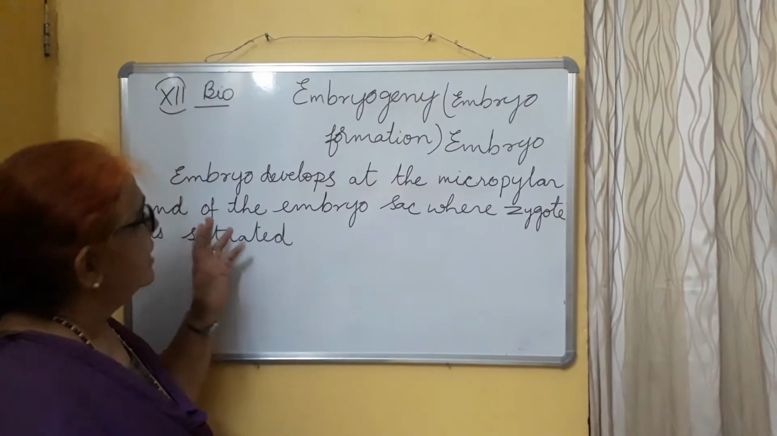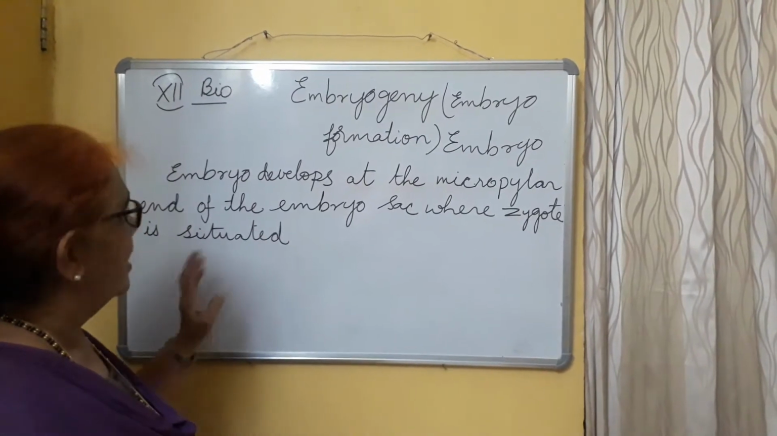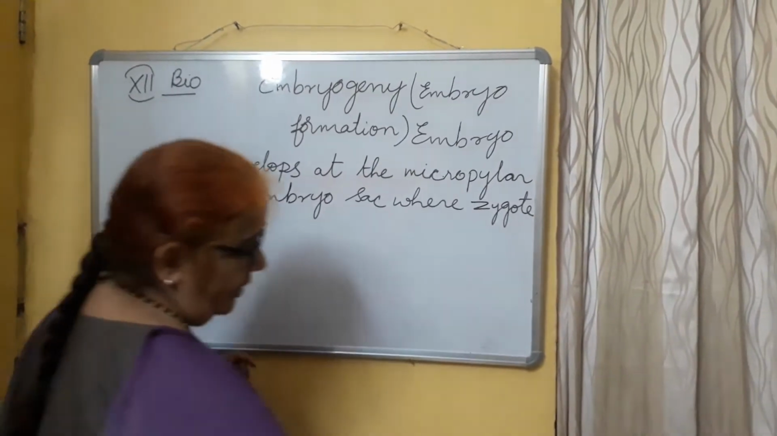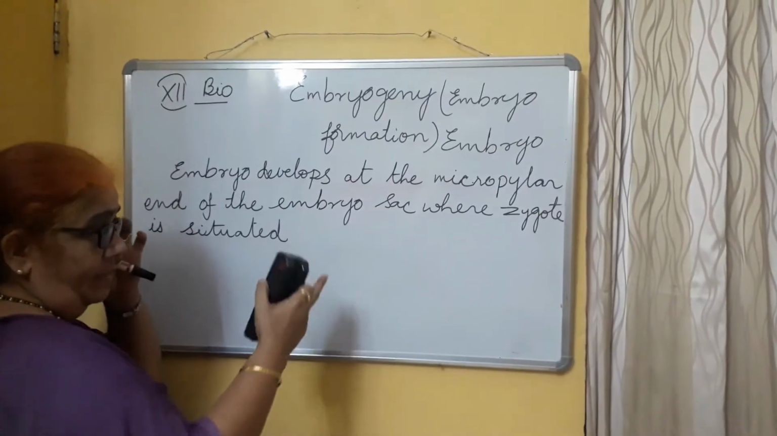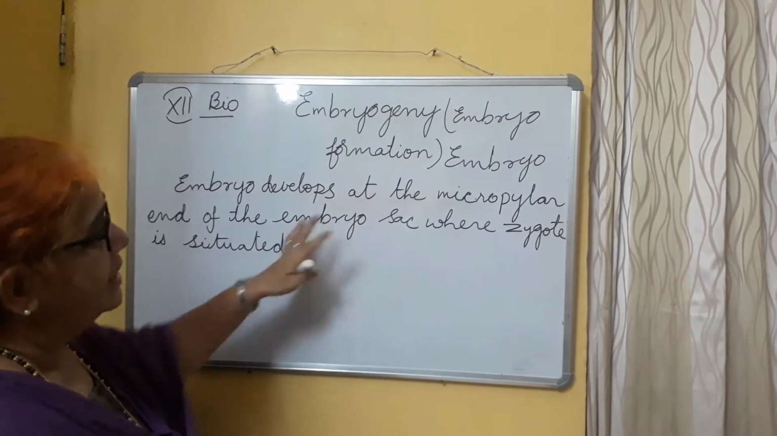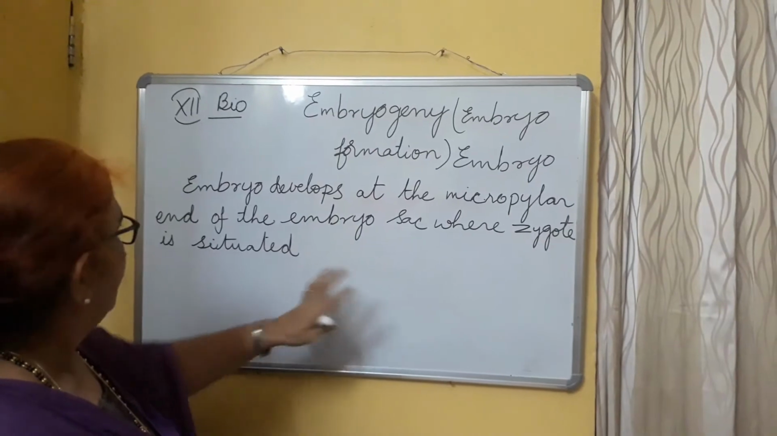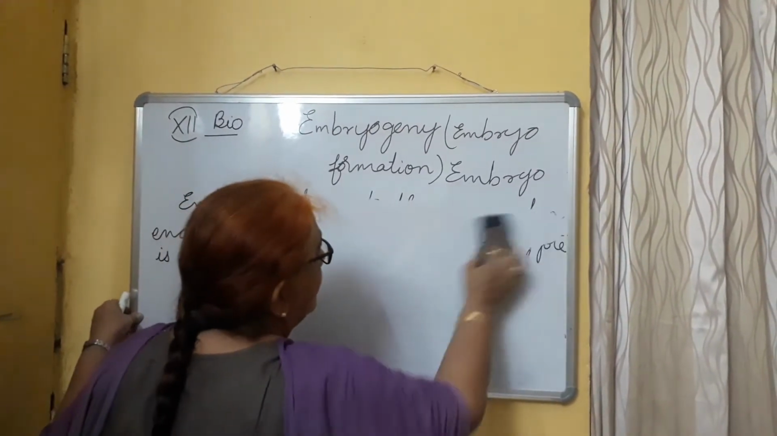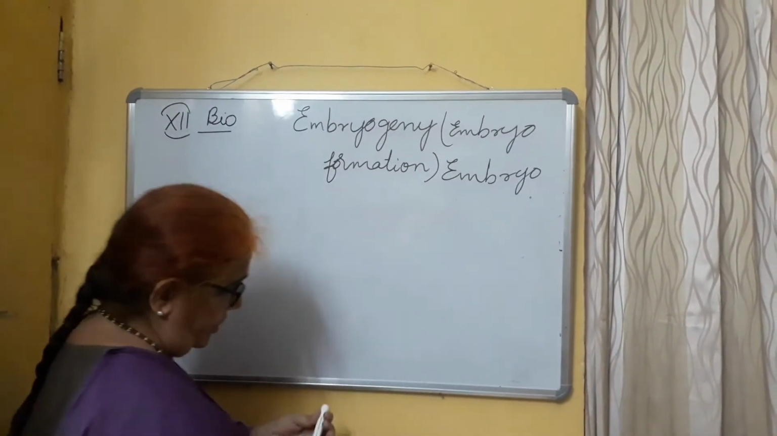So, what happens to the embryo? The embryo develops at the micropylar end of the embryo sac, where the zygote is situated. Actually, if you remember the diagram, where is the embryo? The embryo is in the ovary, in the ovule, inside that. You have seen that diagram, how the embryo is formed inside the embryo sac where the zygote is situated. So first, if you remember the diagram, you will see a stepwise diagram separately.